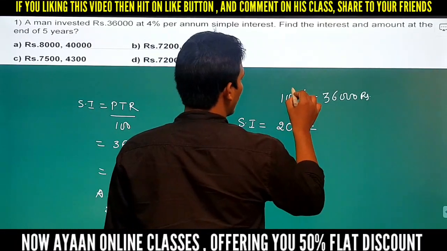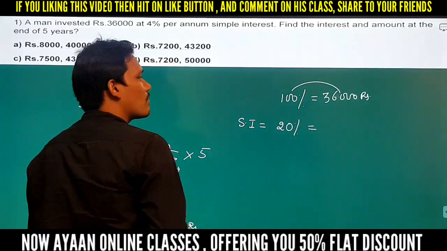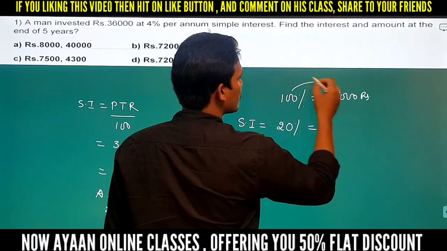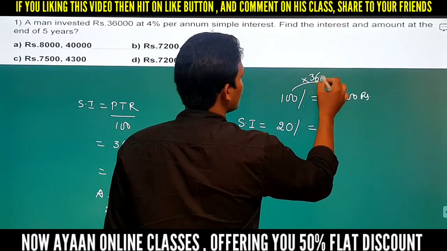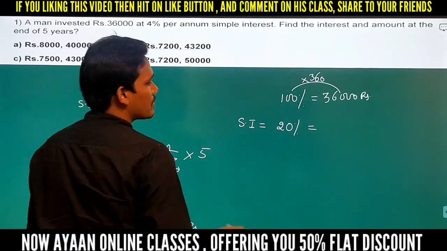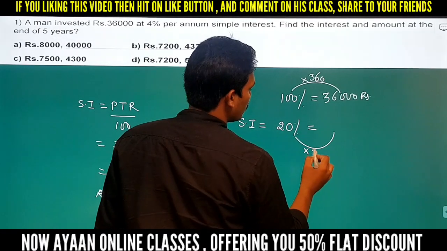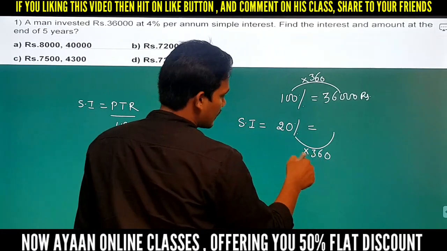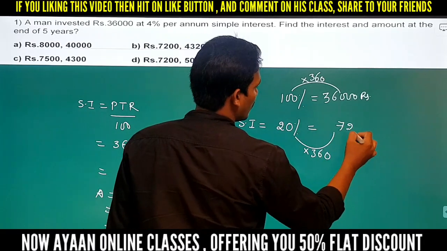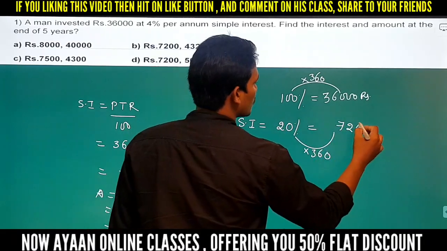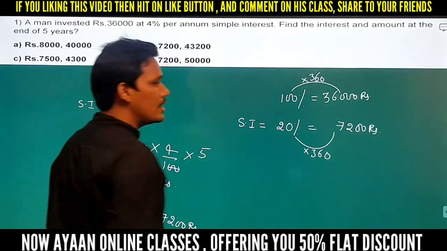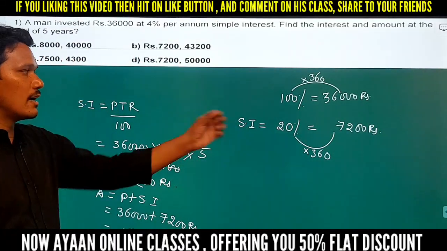So first you find 1% value. 1% value equal how much? 2 zeros, 2 zeros get cancelled, so this value will become 360. Then we need to find 20%, so 20 into 360, right? So 36 2s are how much? 72, and here 1 zero is there, 1 zero is there, so total we are going to get 7200 rupees as a simple interest.